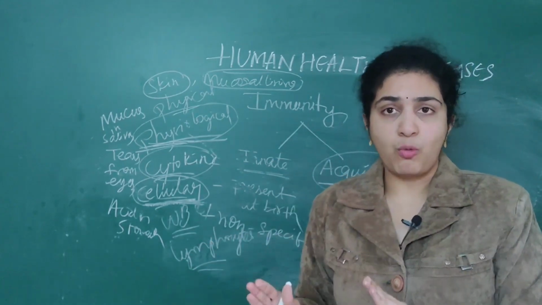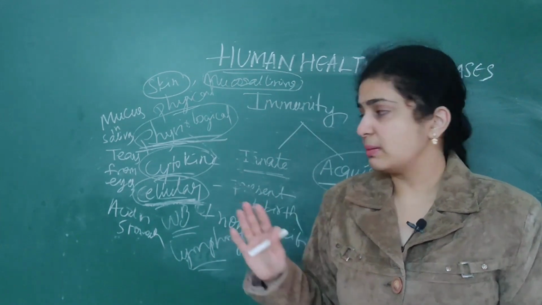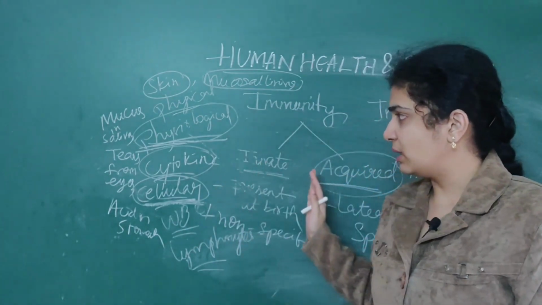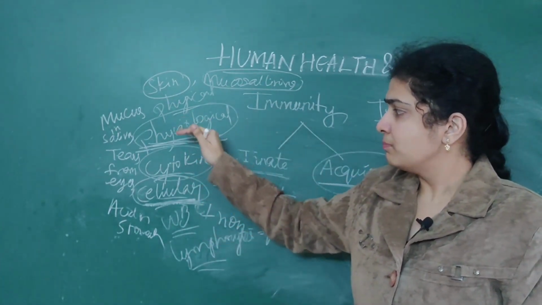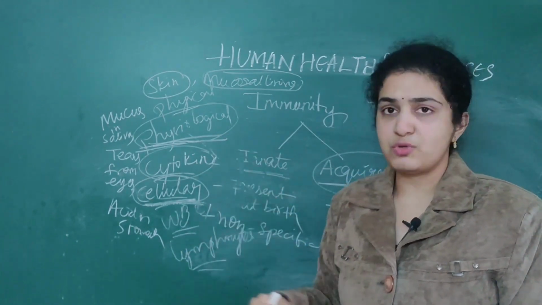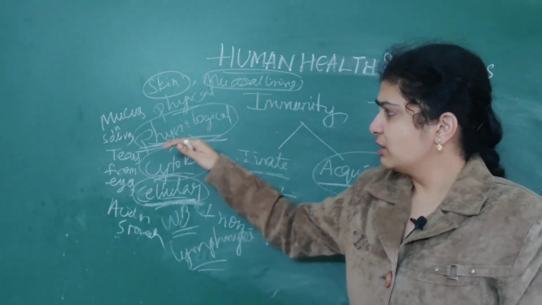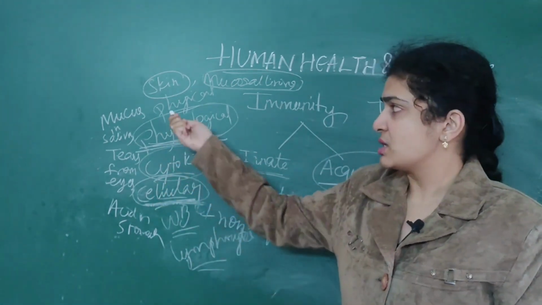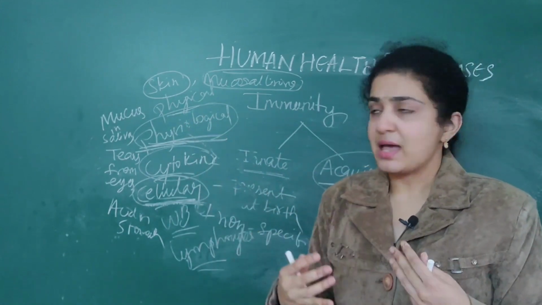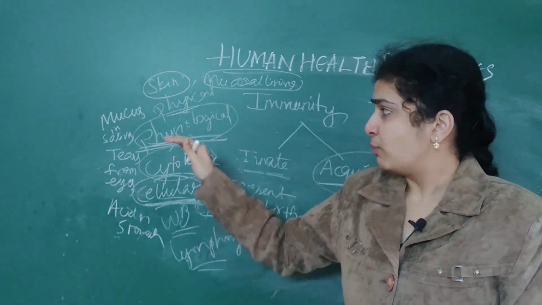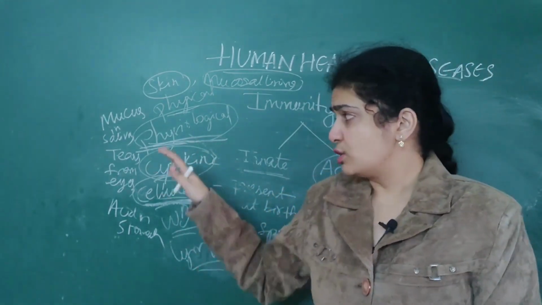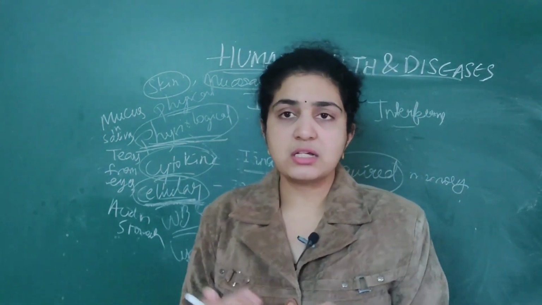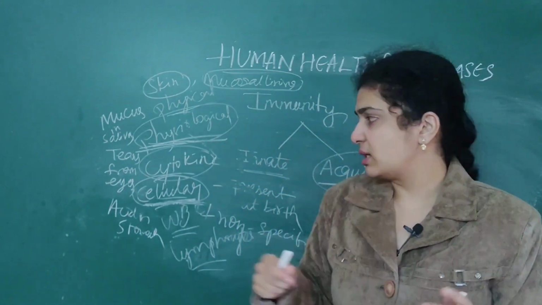Innate immunity is different, acquired immunity is different. I just want you all to remember the basic differences between acquired immunity and innate immunity. Then later you should remember the four different types associated with innate immunity. Don't get so confused. It is simple. Physical is skin as well as the numerous mucosal linings. Physiological means mucus in the saliva as well as acid in the stomach, and tears from the eyes. Physical is different, physiological is different.